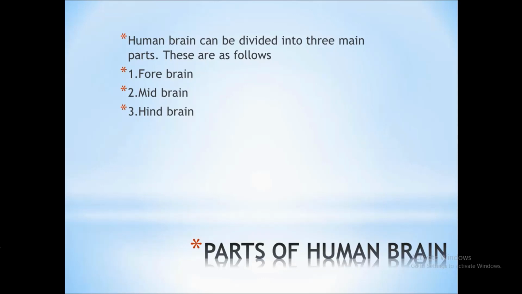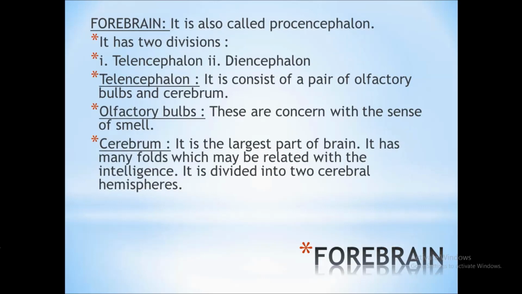Human brain can easily be divided into three main parts. The three main parts are forebrain, midbrain, and hindbrain. You can observe in the diagram, I will show you the diagram, that all the three parts lie one over the other. The forebrain is on the top, midbrain is in the middle, and hindbrain is the lowermost, which connects with the spinal cord.